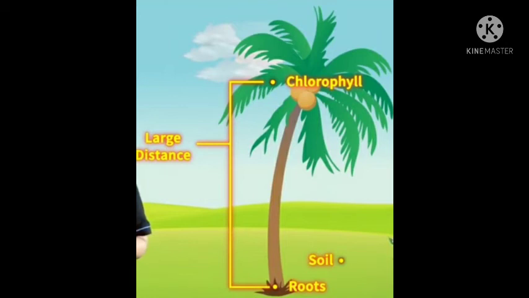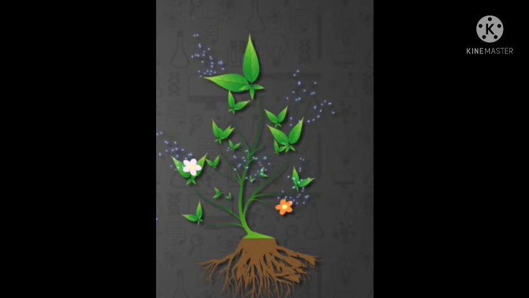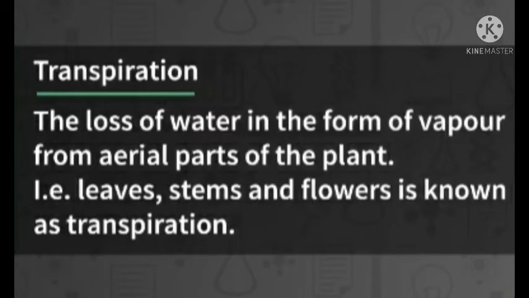What is transpirational pull? When water comes out in the form of water vapor from the aerial parts of the plant, this is called transpiration. The loss of water from aerial parts of the plant in the form of water vapor is called transpiration. Aerial parts are leaves, stems and flowers. So water is lost from leaves, stem and flowers in the form of vapor.